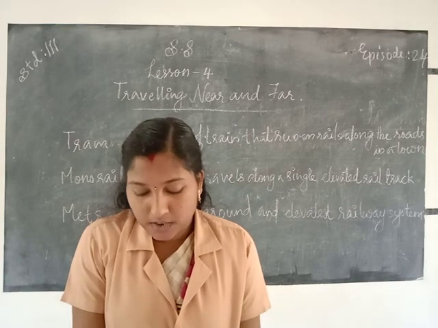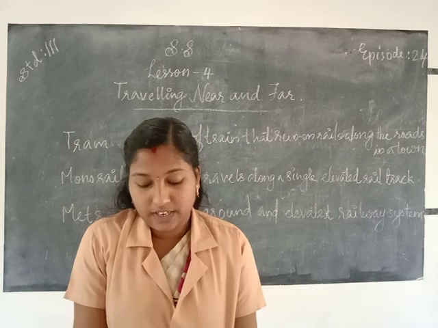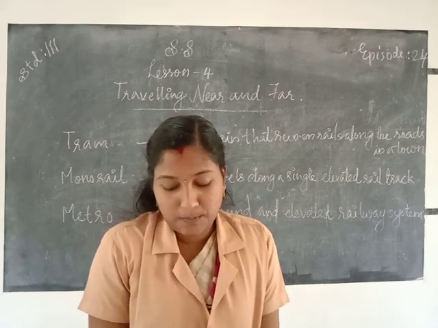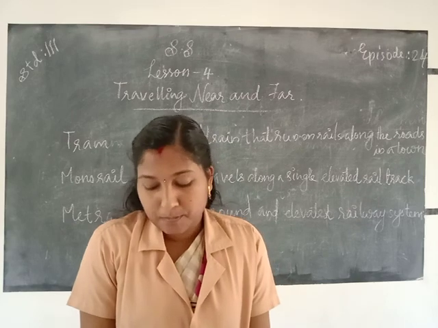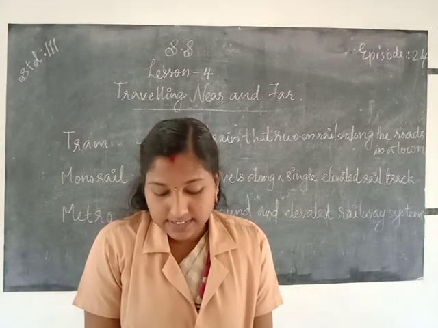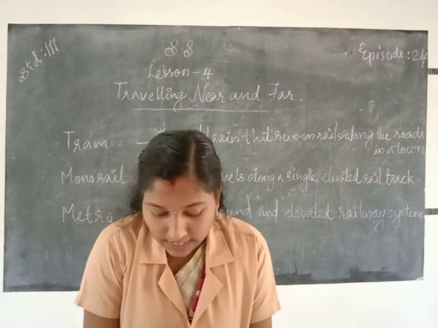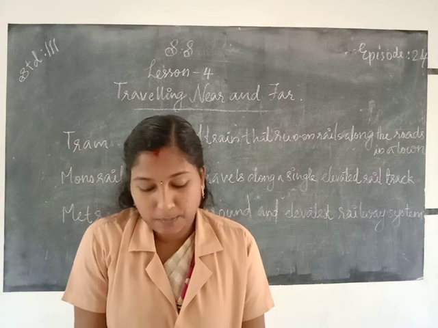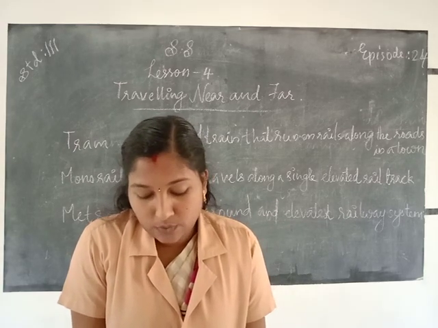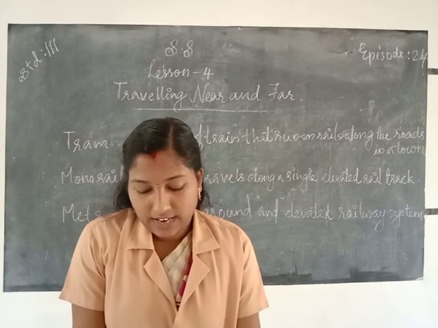Boats, steamers, ships and liners are different means of water transport. So once again, water transport is the cheapest means of transport, and the different means of water transport are boat, steamers, ships and liners.